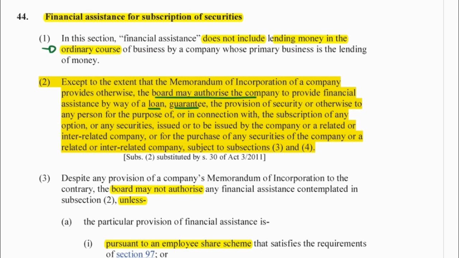It could be a guarantee or provision of security, okay, or warranty to any person for the purpose of or in connection with subscriptions of any options or shares that are issued or to be issued by the company or a related or interrelated company, for the purchase of securities of that company or related or interrelated company. So again, this is not specific to just buying shares in this company. It could be to buying shares in a related company.